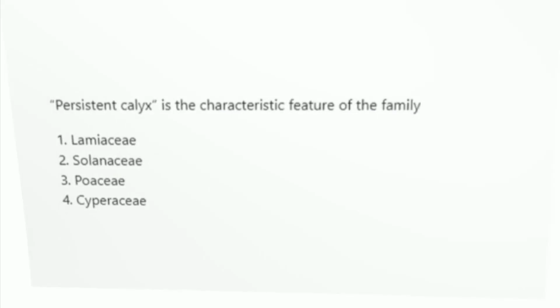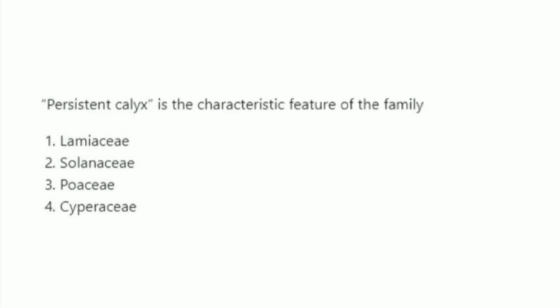And the last one is persistent calyx is a characteristic feature of family. The options are Lamiaceae, Solanaceae, Poaceae, Cyperaceae. And the right one is option 2, Solanaceae.